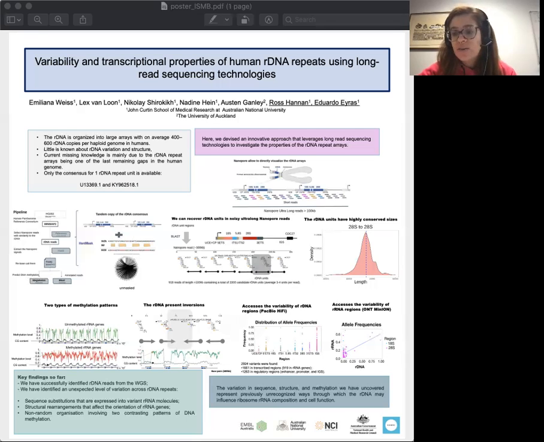Finally, we can summarize some of the key findings. First, we have successfully filtered rDNA reads from the whole human genome dataset. Secondly, we have identified an exceptional level of variance across rDNA repeats, including sequence substitutions that are expressed in the variant RNA molecules. We have found structural rearrangements that affect the orientation of RNA genes and a non-random organization involving two contrasting patterns of DNA methylation, where some units in the same region can be repressed or active.